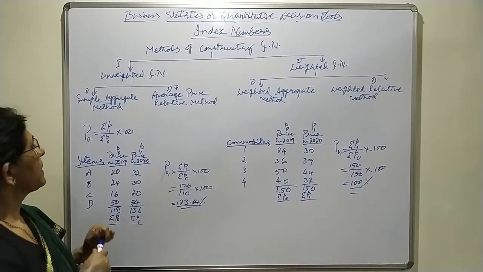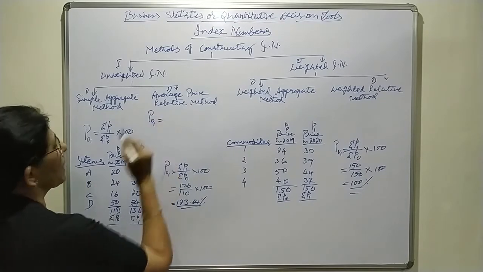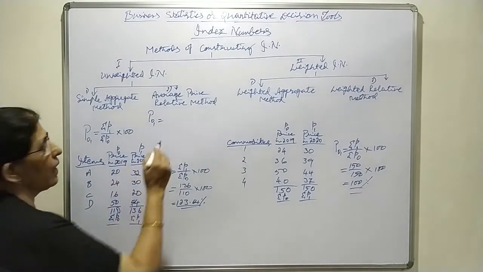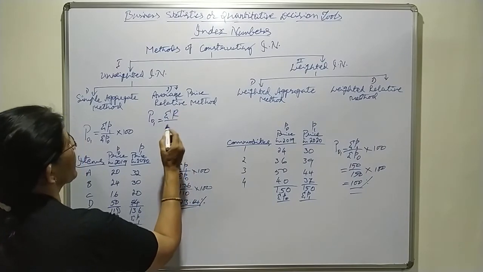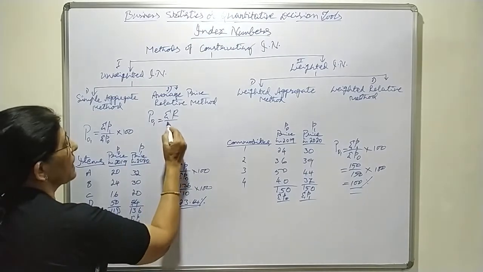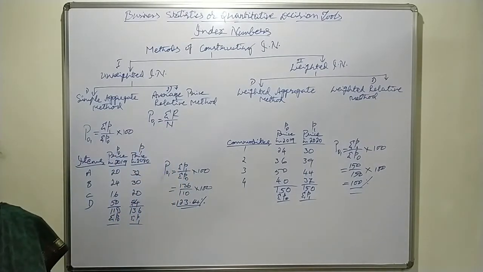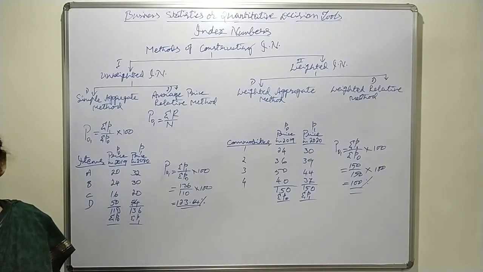That means we take the formula as P01 equals sigma R divided by n. Here sigma R means total of price relatives.